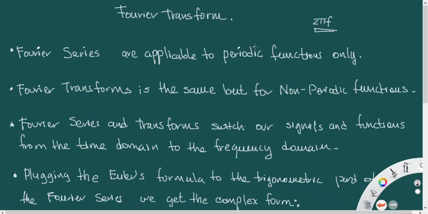But what happens if the signal or the function that we are working with is not periodic? Well, if this function or signal is not periodic, then we will apply the Fourier transform. See, the Fourier series are applicable for periodic functions only, and the Fourier transform is the same, but it is applicable for non-periodic functions.